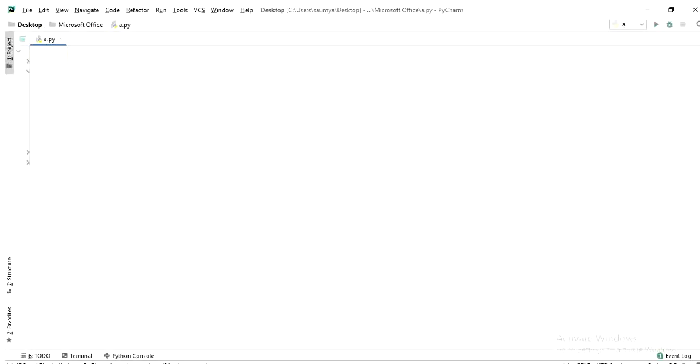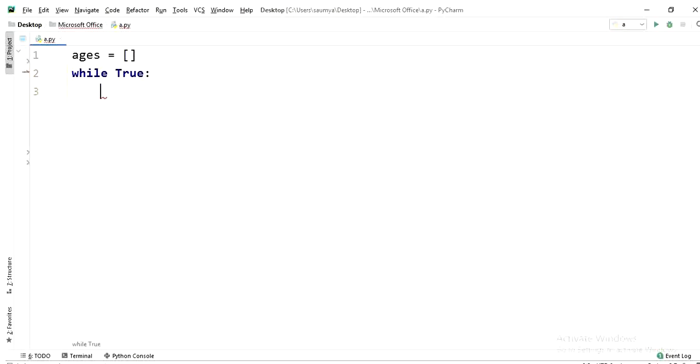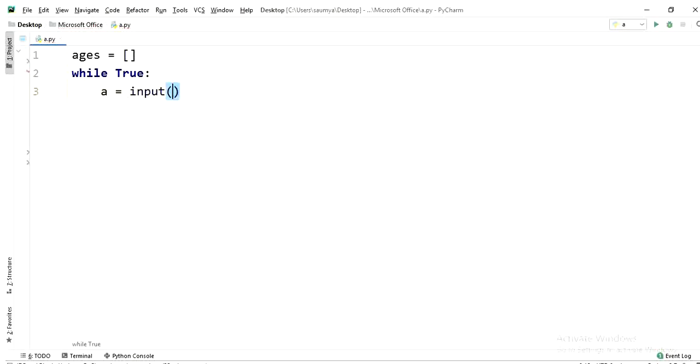So first we will take ages. This is going to be a list to store all the ages that the user is going to give as input, right? And now we will simply run a loop, so while True, to take the input values, right? So here we have a variable a. So this is the input.